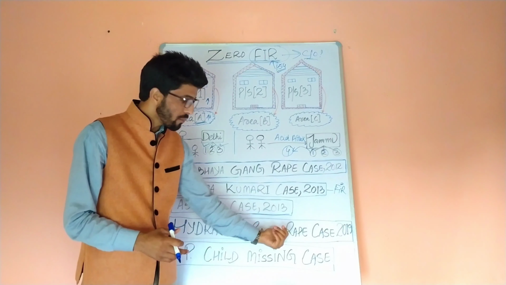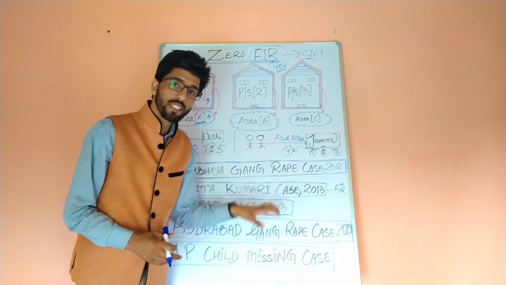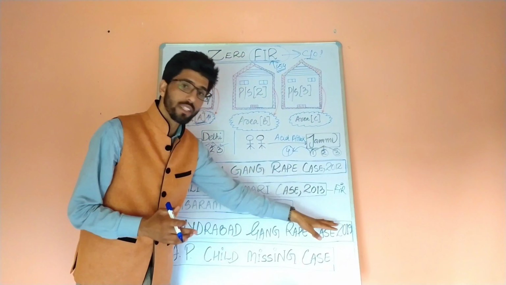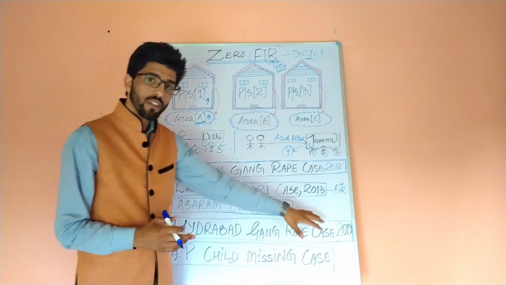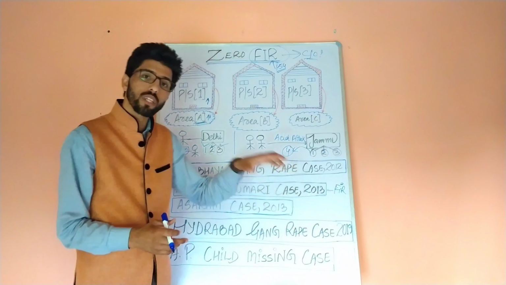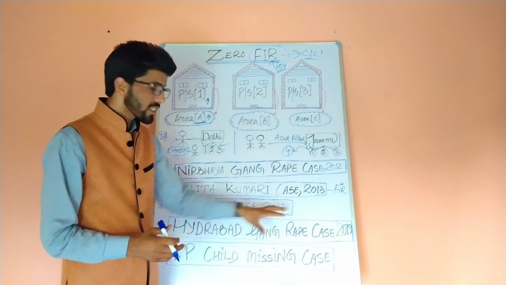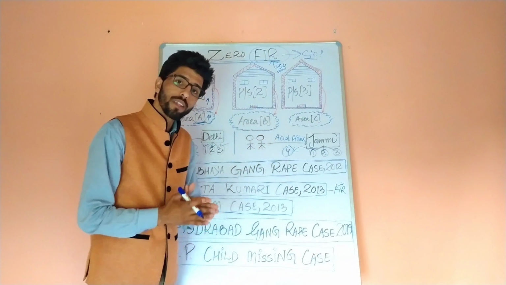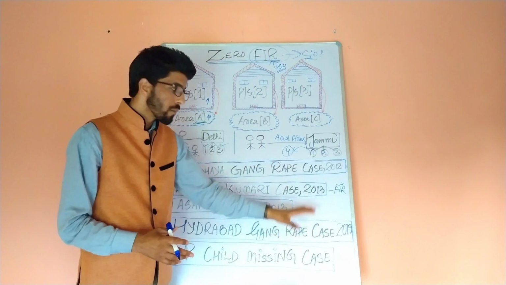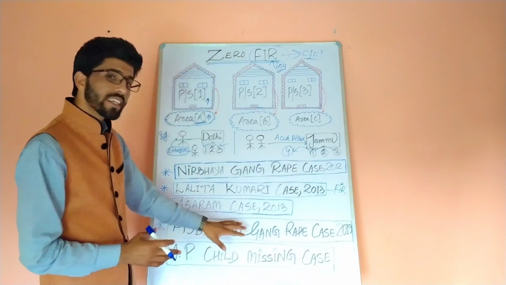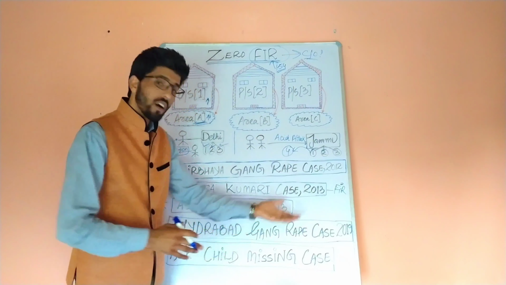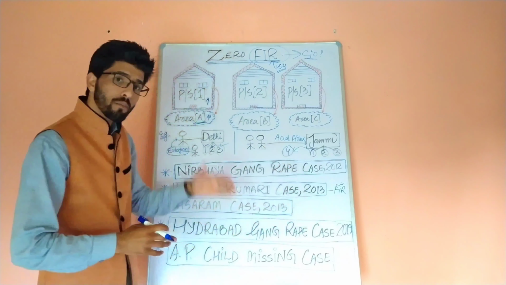And when the family members came across the same, they again called their daughter, they called the sister. और जब बहन वापस फोन करती है तो उसका फोन उसके बाद स्विच ऑफ आ जाता है। तो इसी अंतराल में क्या हो जाता है, they approached the nearby police station wherein they wanted to lodge a missing report of the girl because फोन भी स्विच ऑफ आ रहा था। लेकिन उन पुलिस वालों ने क्या करा, उन्होंने FIR लॉज नहीं किया, उन्होंने FIR लॉज करने से परहेज किया, मना किया। Why?